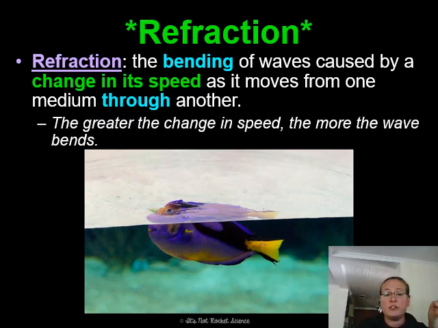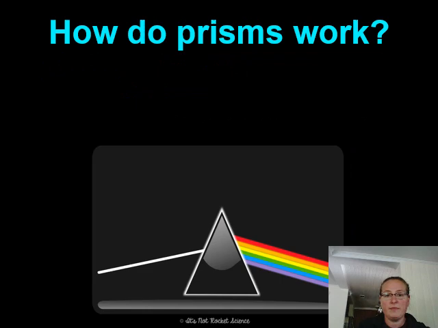The greater the change in speed, the more the wave bends. So for example, if you have a bug that's been preserved in one of those clear prisms and a part of it was sticking out, there will be a greater level of bending than what we see here between the air and the water for the fish. The reason is that there is a greater distance between gas and solid than there is between gas and liquid. We're going to talk really briefly about how prisms work.